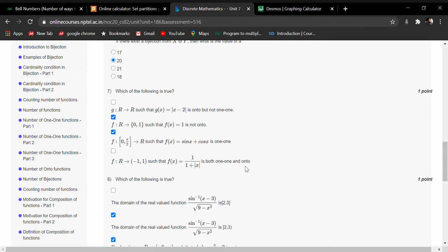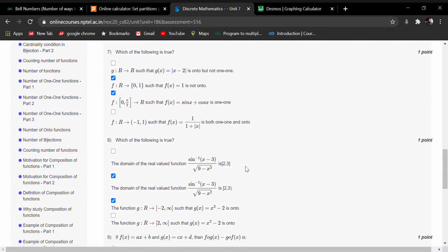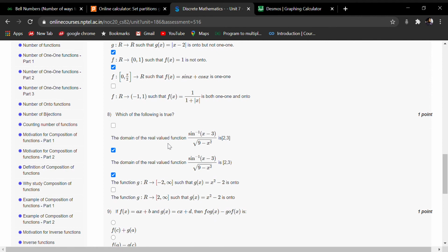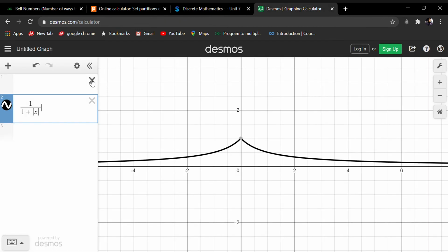So this statement is false. Now let's come to the eighth question. The eighth question has a way to do it. You can do this question easily. You only need to draw the graph of g(x) = x² − 2, and then check whether it is onto or not.